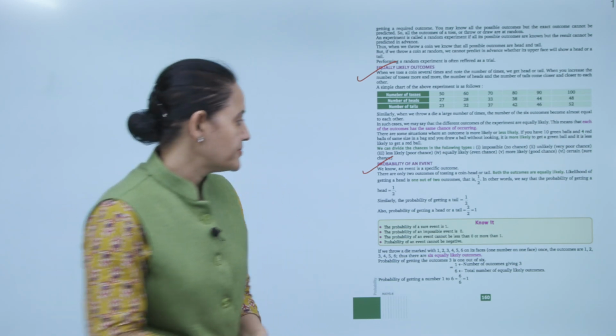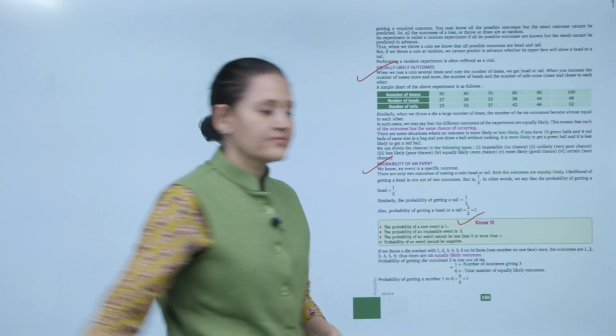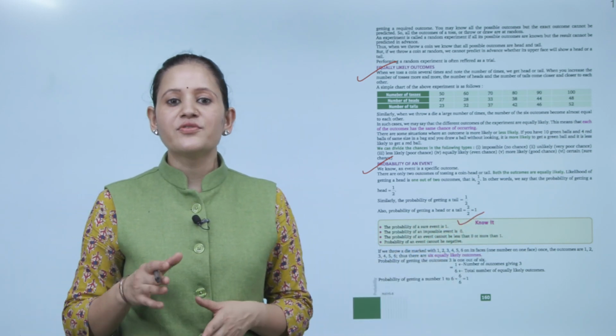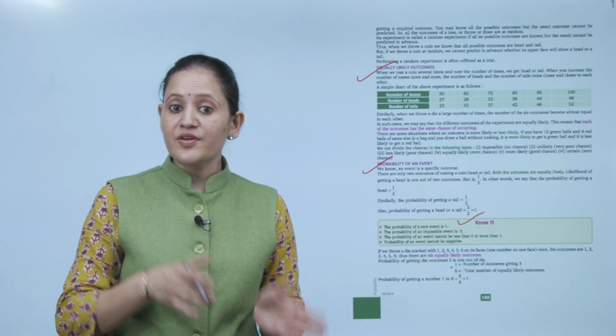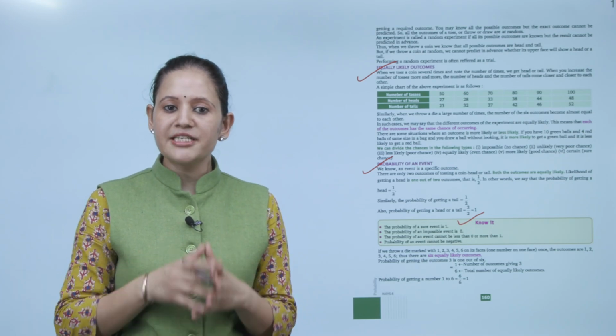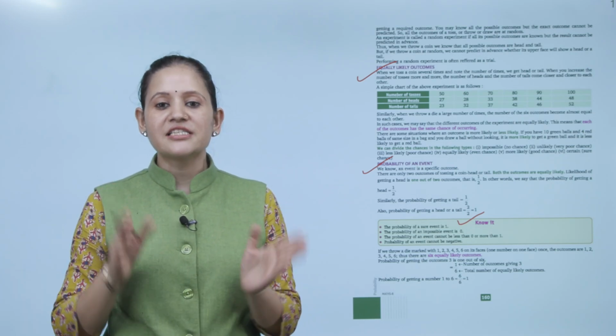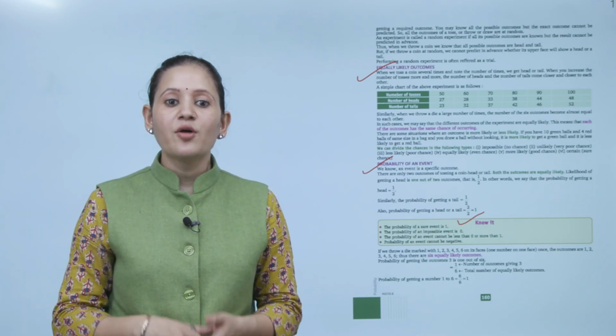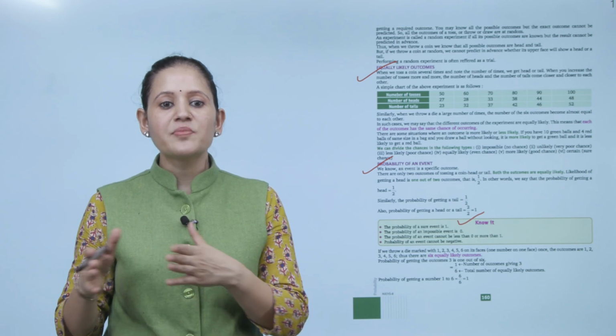Next is Know it. The probability of a sure event is 1. The probability of an impossible event is 0. The probability of an event cannot be less than 0 and cannot be more than 1. Probability of an event cannot be negative.